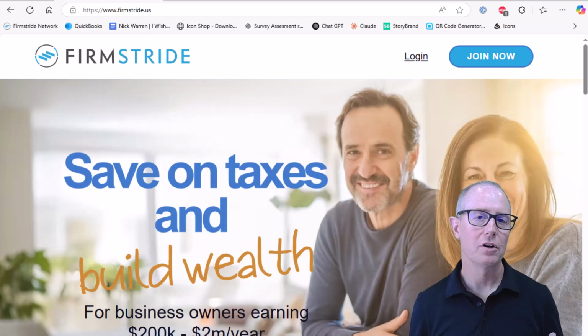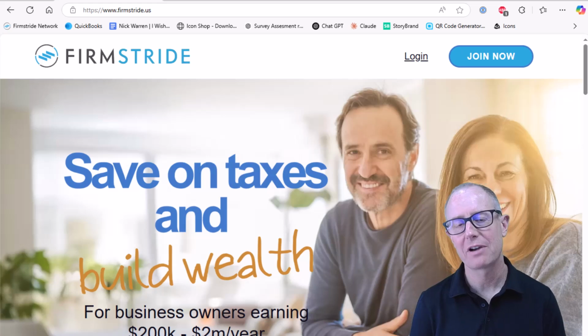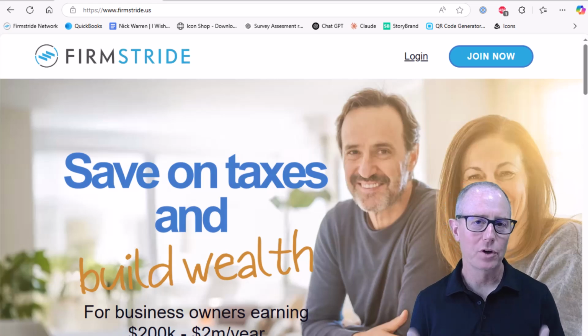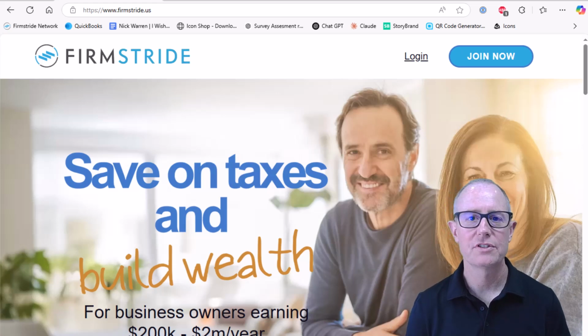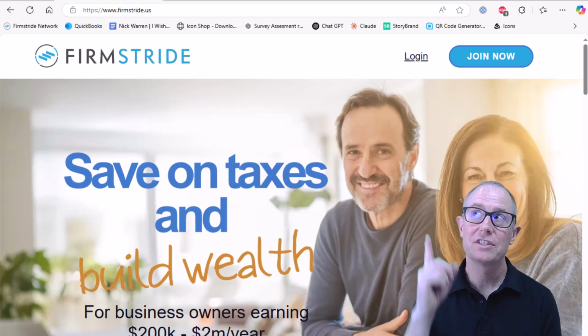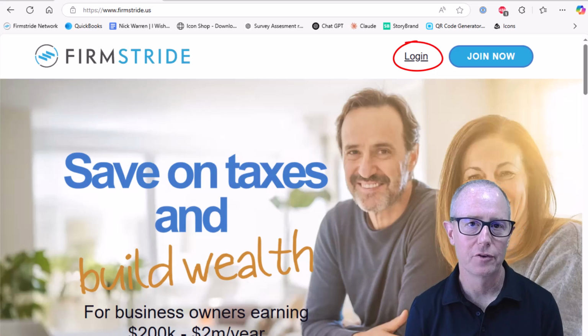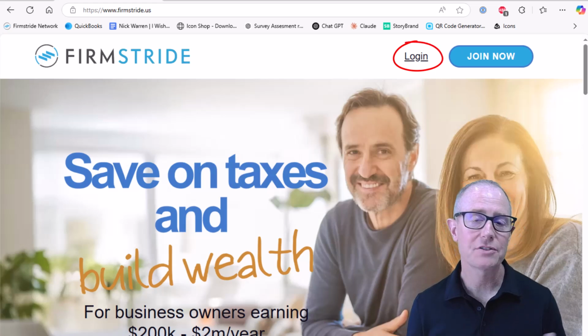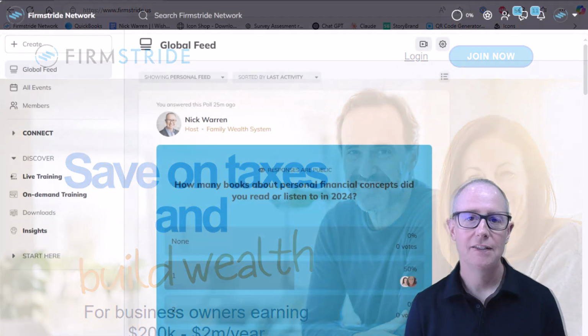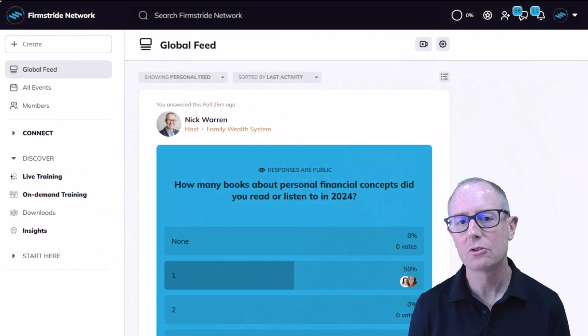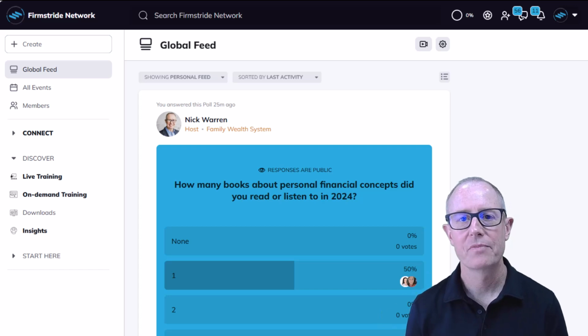This is a little tour of the Firmstride Network, so you have some idea about what the community and the training interface is like before you sign up. Everybody comes in through the network through the same basic login page, which is at the top of the main Firmstride page. Each spouse has their own unique login because everybody has their own separate profile. Now that we've logged in, let's do a quick tour of what the interface is like.